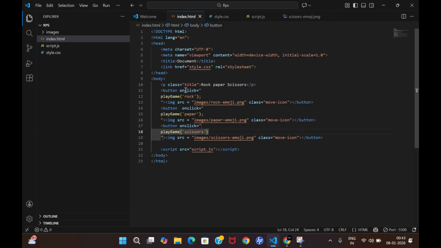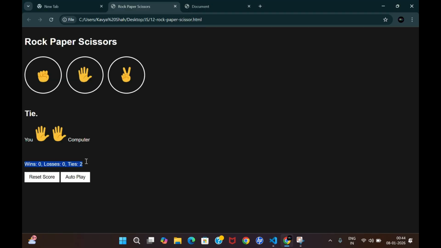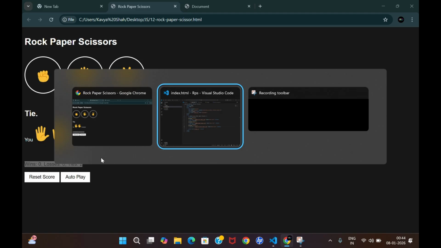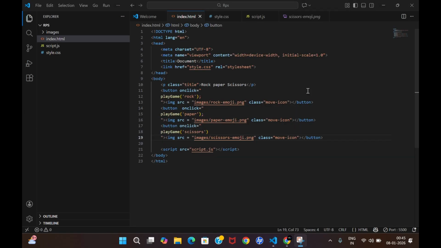Now we have done this much part of our code. Now we want the result, right? The need is that how much you win, how much you lose, all that data you also need over here. So how would you tackle that? Data is also the main thing, that win-loss thing which I have shown to you. That is the main thing which we have to tackle using this code base.